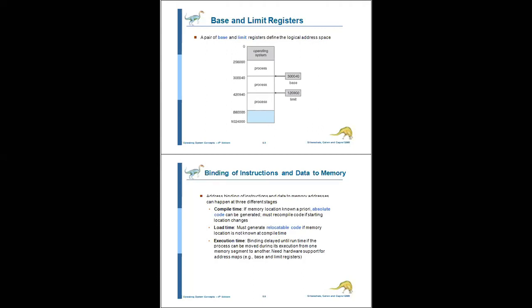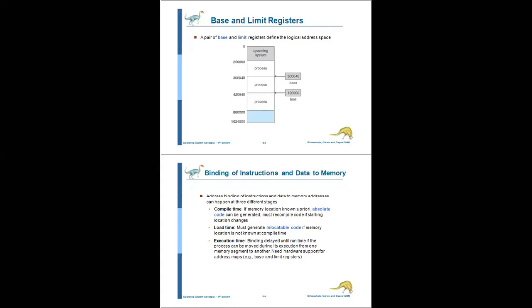Whose execution address can be changed. That is nothing but relocatable code. So at load time, it must generate the relocatable code if the memory location is not known at compile time. Load time means it will generate the relocatable code.